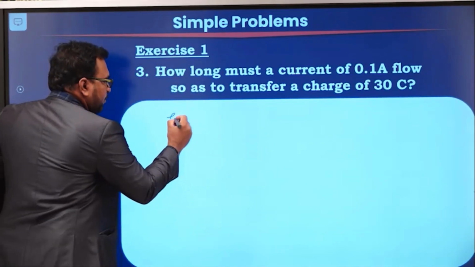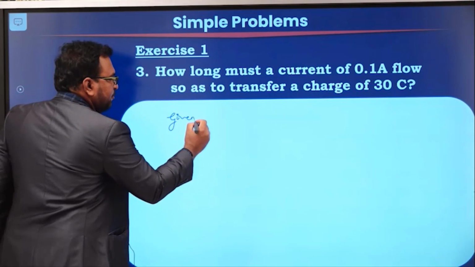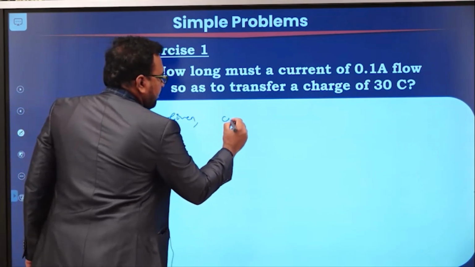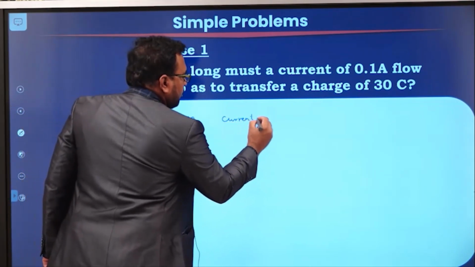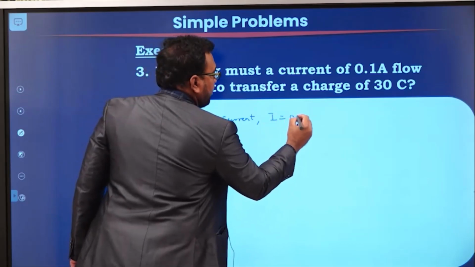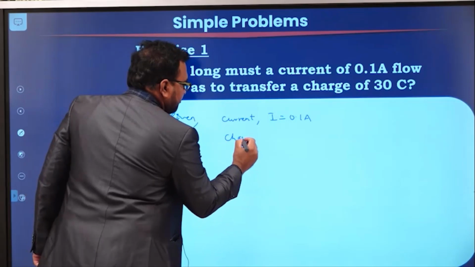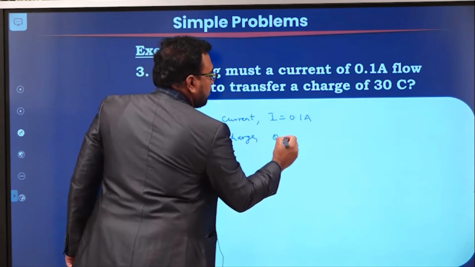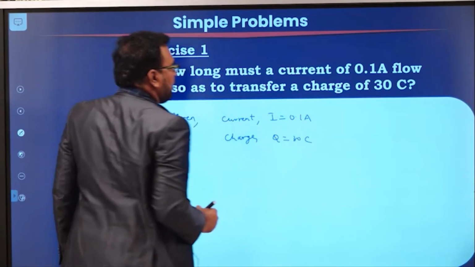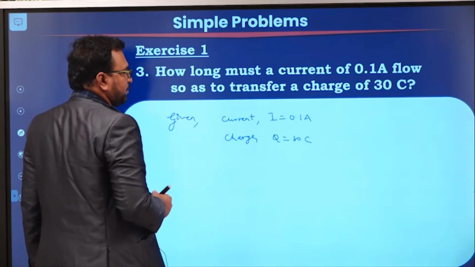From the given problem we can write the data. The given current I is equal to 0.1 amperes and charge Q is equal to 30 coulombs. The unknown quantity is time.